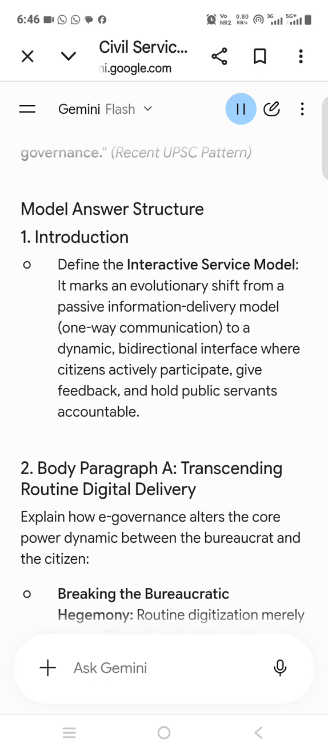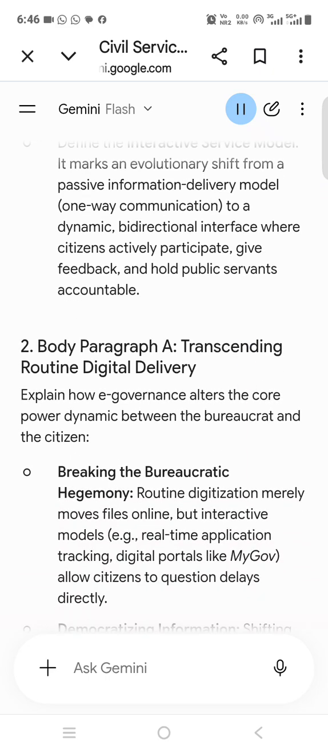9. Body paragraph A, transcending routine digital delivery. Explain how e-governance alters the core power dynamic between the bureaucrat and the citizen. Breaking the bureaucratic hegemony: routine digitization merely moves files online, but interactive models, e.g., real-time application tracking, digital portals like MyGov, allow citizens to question delays directly. Democratizing information, shifting from absolute secrecy to proactive disclosure under Section 4 of the RTI Act via open data portals.